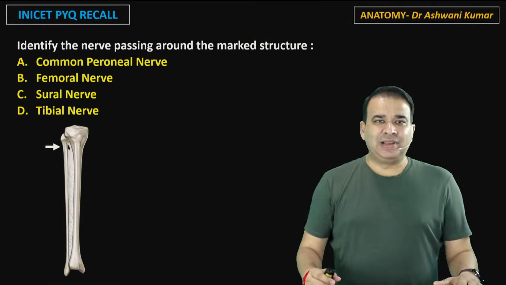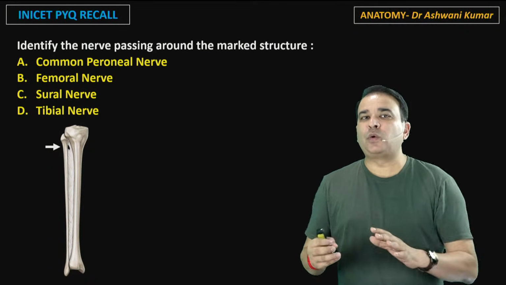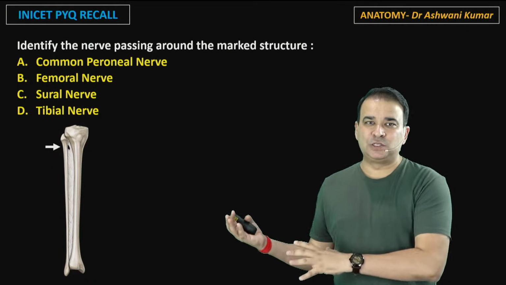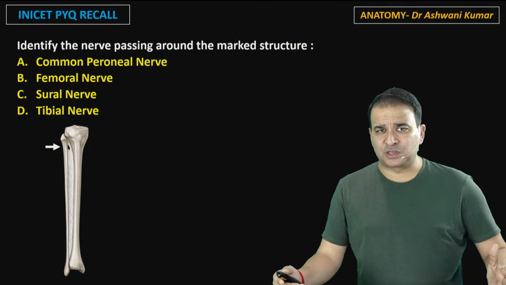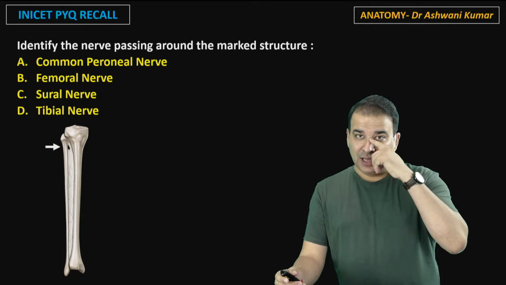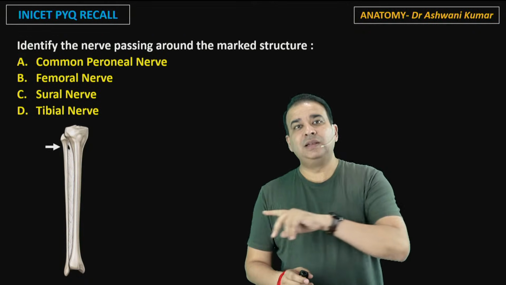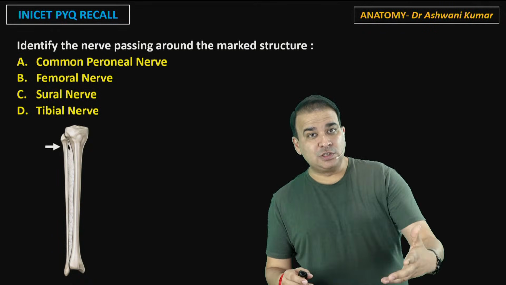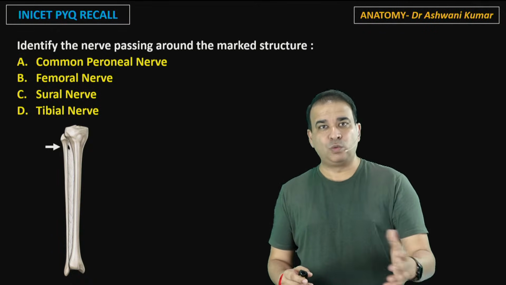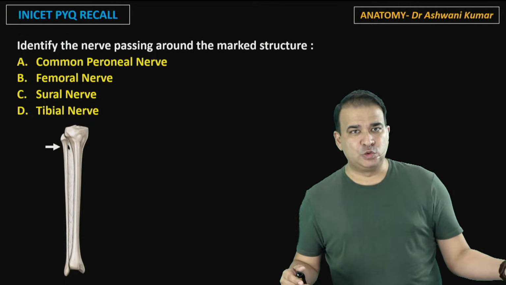Okay, moving on. Again, look at this, guys. I said the question could be as simple as this one here. I don't think anyone would have got this question wrong. Identify the nerve passing through the marked structure here. Now, the point is, once they ask this question, the next time the question level could increase. Nerve passing from there, what are the branches of those nerves, what exactly the nerve is doing, what muscle it is supplying, injury to that nerve leads to what.